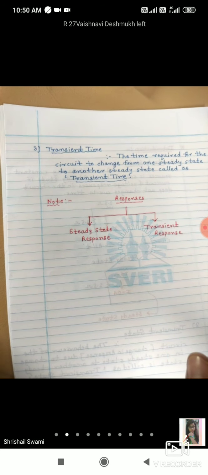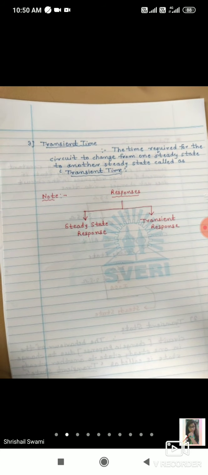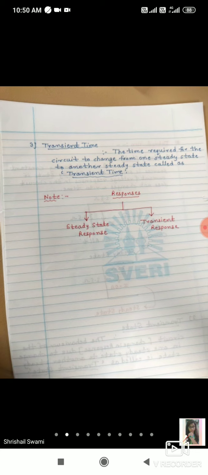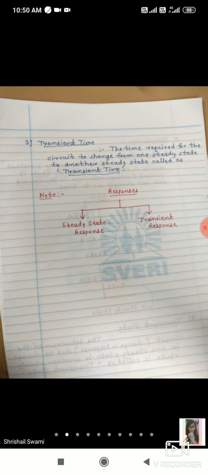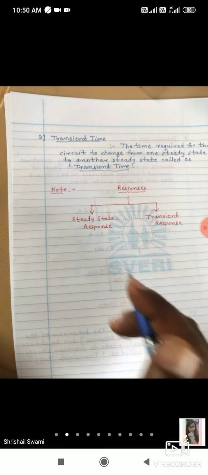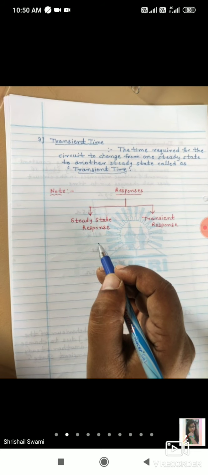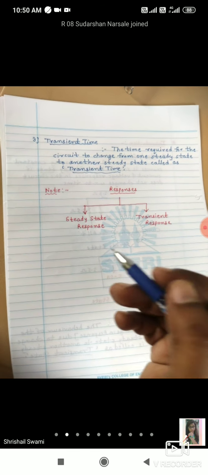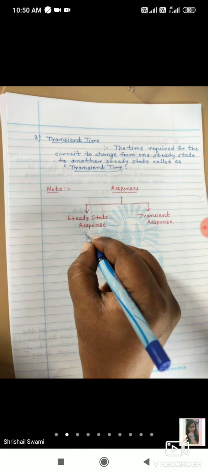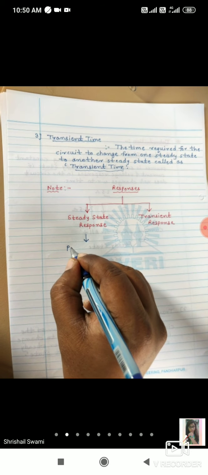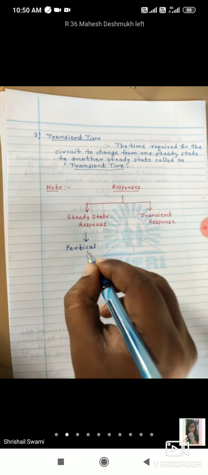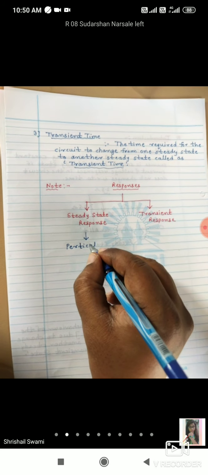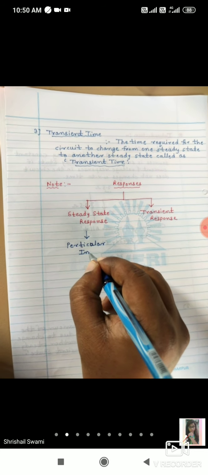Differential equation depends on time domain, whereas Laplace depends upon frequency domain. Suppose we are talking about the linear differential equation, LDE, then steady state response depends on the particular integral, PI.